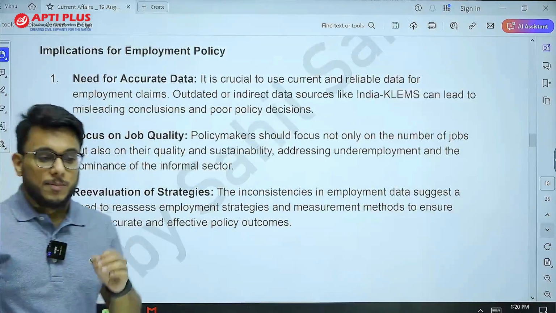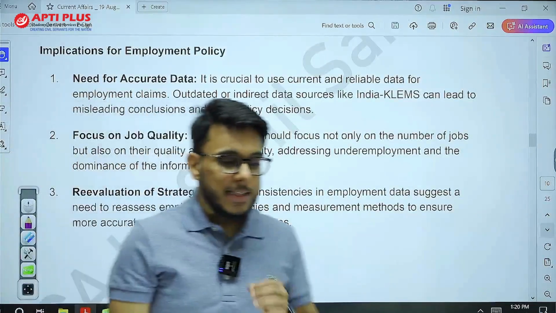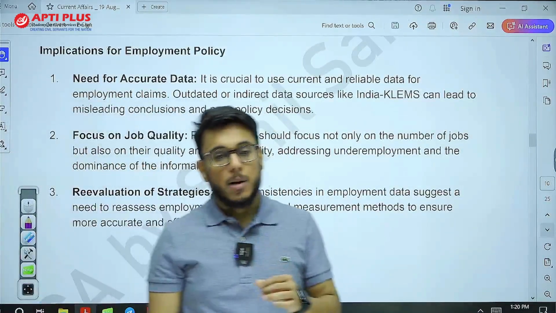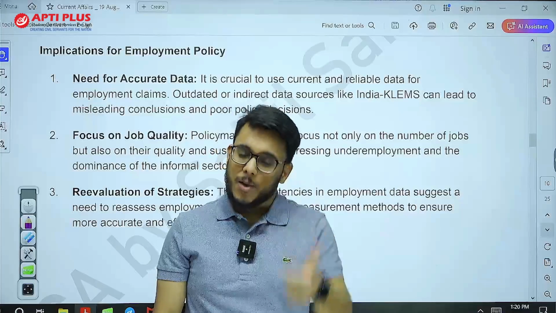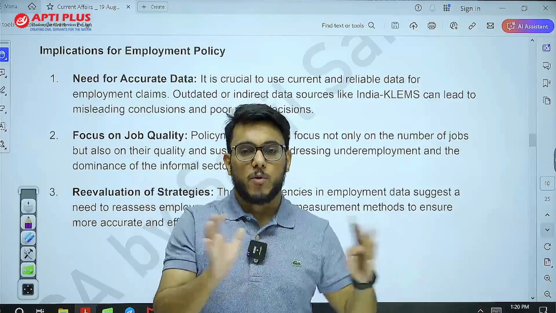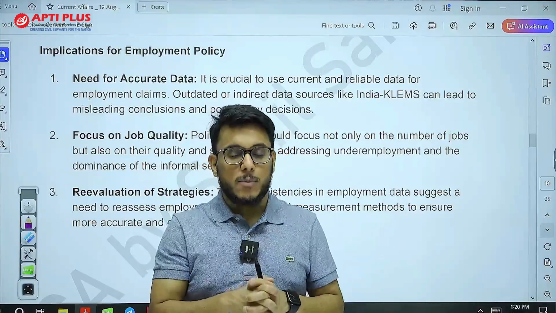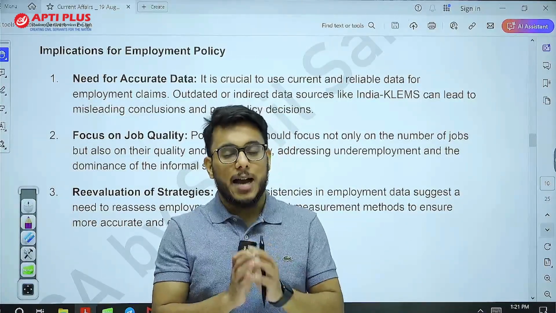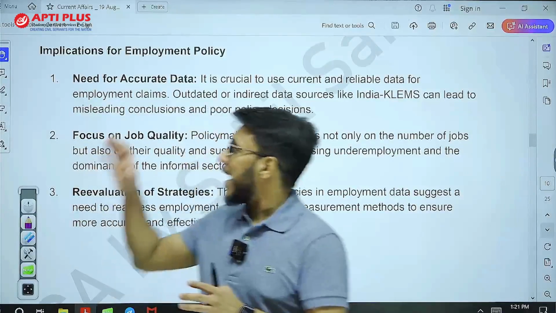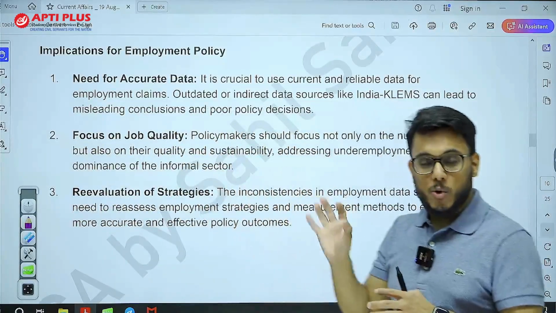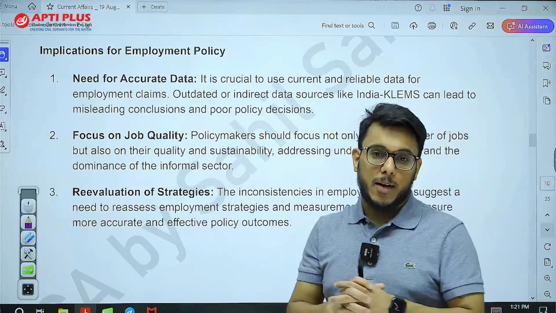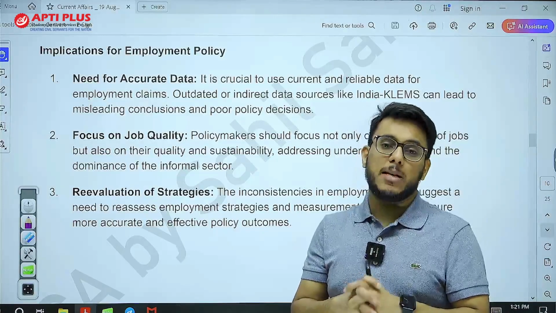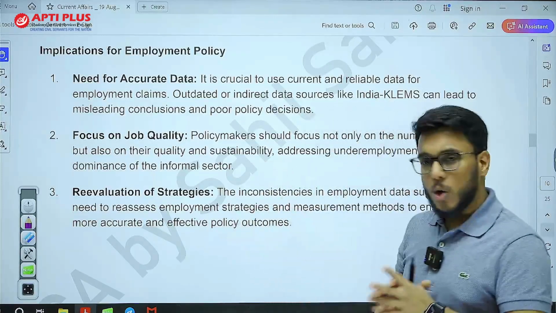So job creation happens to be an important developmental priority for India, because 2020 to 2040 is the golden window for the demographic dividend. Genuine efforts should be made to create jobs, and there should be accurate, reflective data on this so that timely corrective actions can be taken. This is all about it.